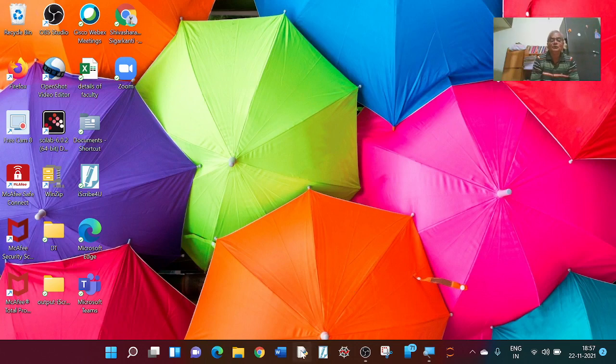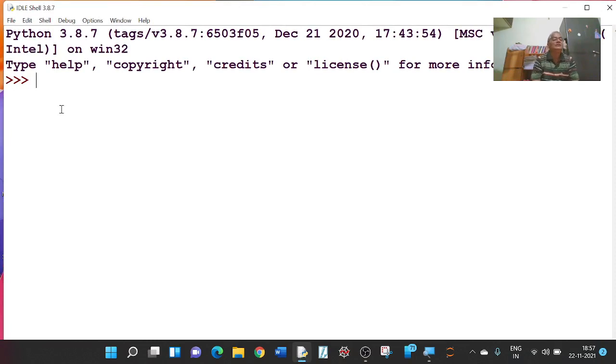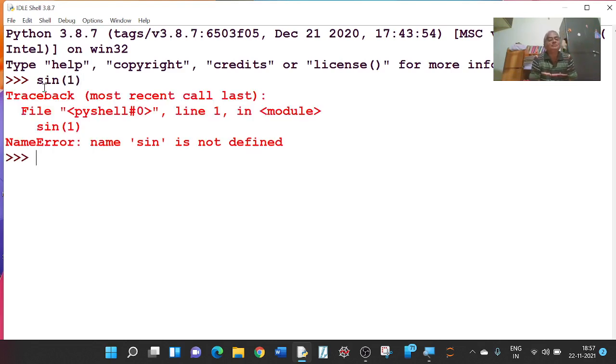I will go to IDLE, open IDLE. Here I will type sin of 1. If I press the enter button, it shows an error: name sin is not defined. Sin is defined in the math library, therefore we have to import the math library.